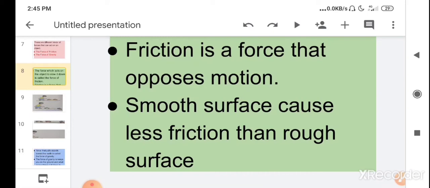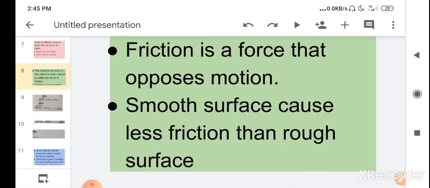Children, friction is very important in our daily life. It's needed for us to walk on the surface. Just because of friction, we are able to walk on the surface very easily. Children, you have noticed that on a wet, smooth surface, you are not able to walk properly, because now you know that a smooth surface has less friction.